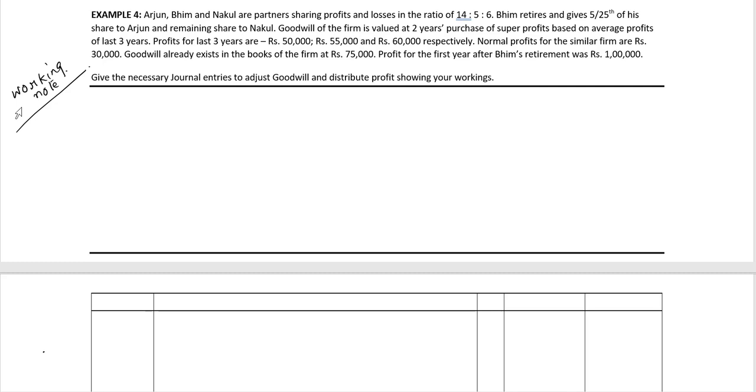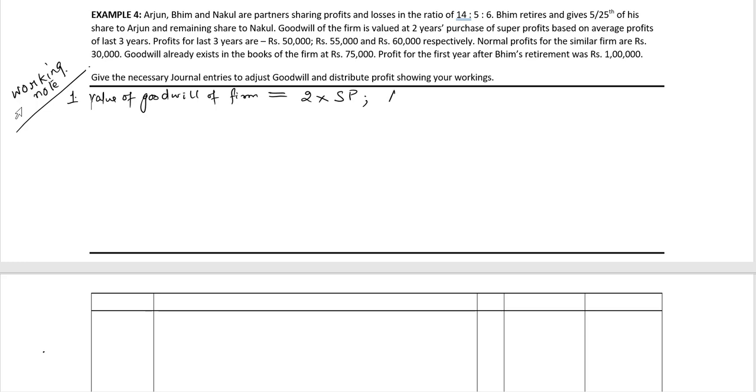We'll calculate as working note 1 the value of goodwill of firm. This is equal to 2 years purchase of super profits. So 2 into super profits.